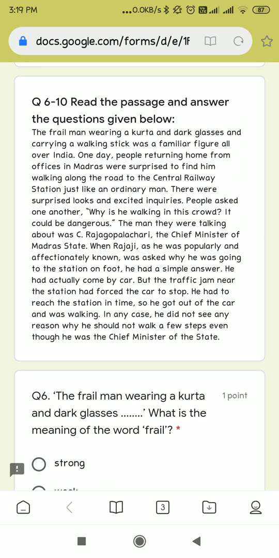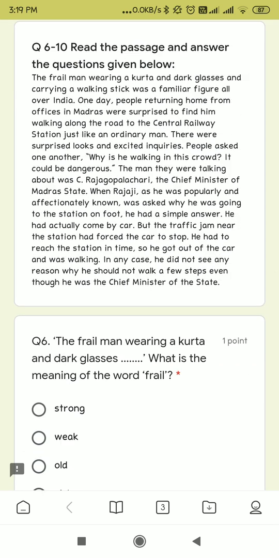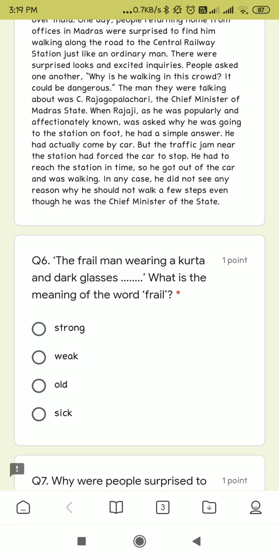The frail man wearing a kurta and dark glasses and carrying a walking stick was a familiar figure all over India. Dear students, our first question was: the frail man wearing a kurta and dark glasses dashed. What was the meaning of frail? You can well imagine the meaning of frail because here it is written, carrying a walking stick. Walking stick means he would be weak. So the correct answer is weak.